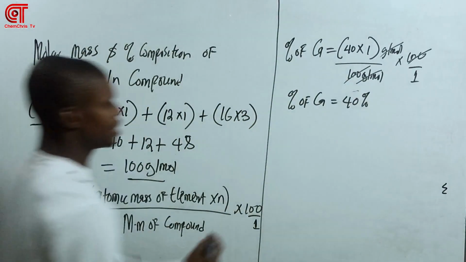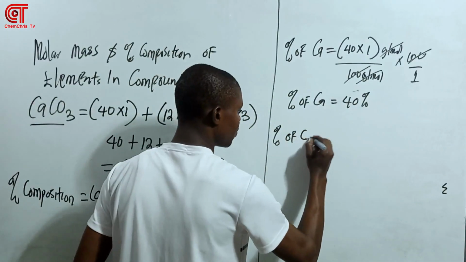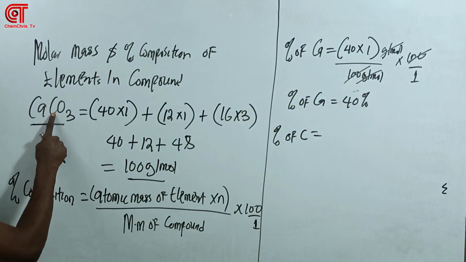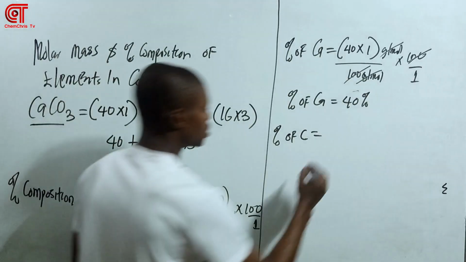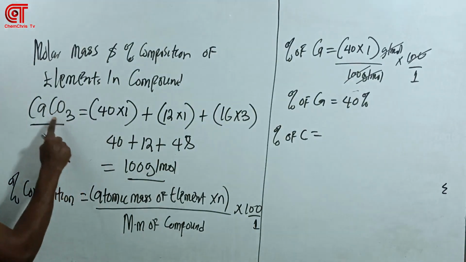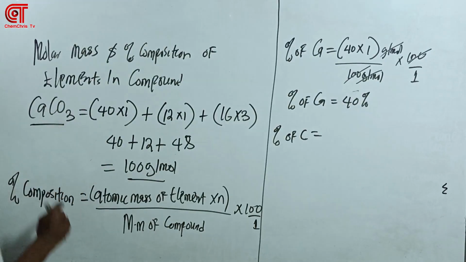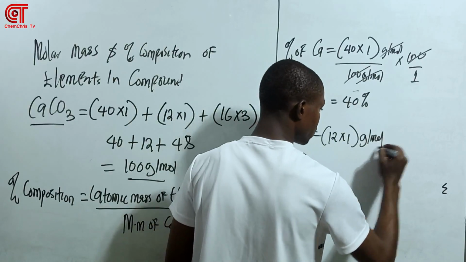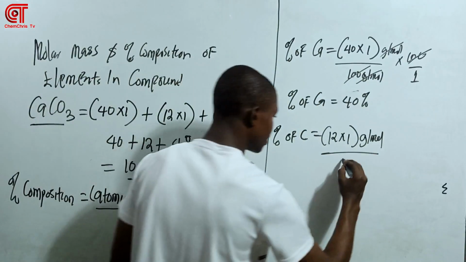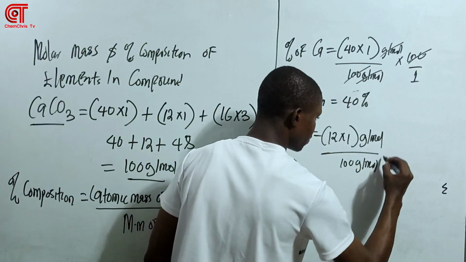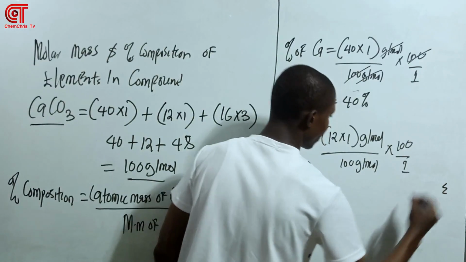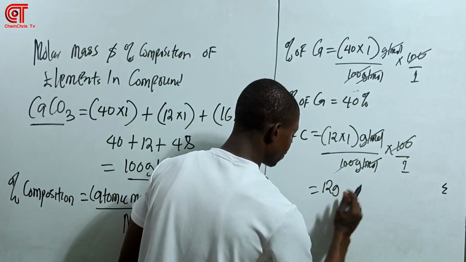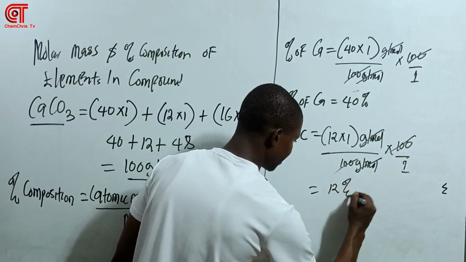The next thing you want to do is for carbon. So the percentage of carbon: the atomic mass of carbon is 12, and the number of atoms of carbon is 1. So 12 times 1 gram per mole over 100 gram per mole times 100 over 1. This cancels this one here, 100 cancels out 100. So here we have 12%.